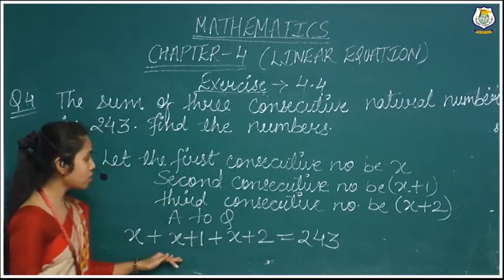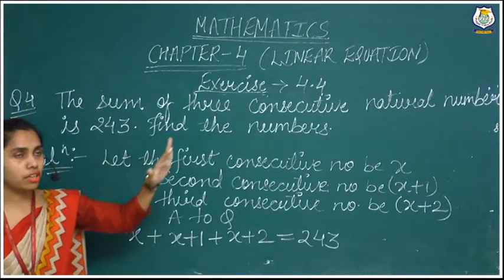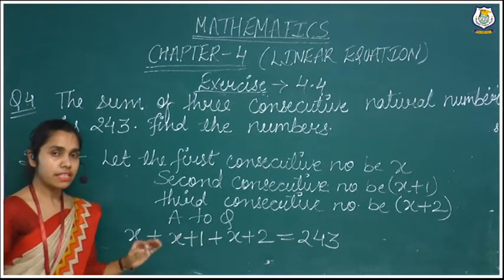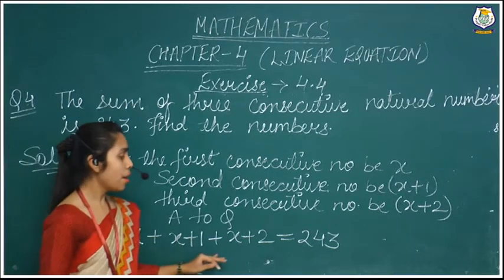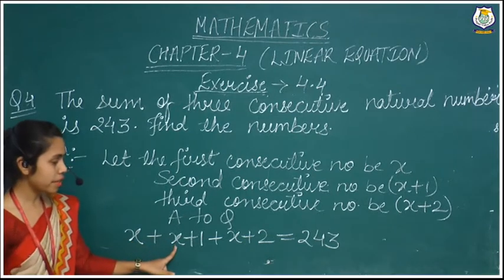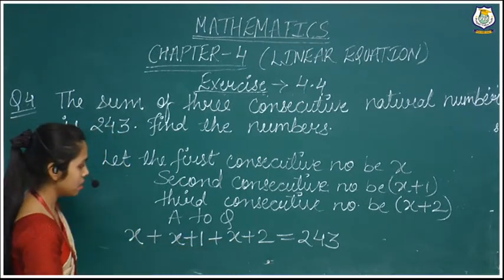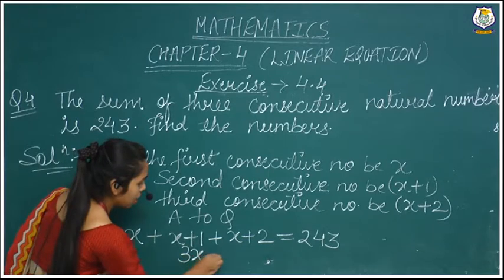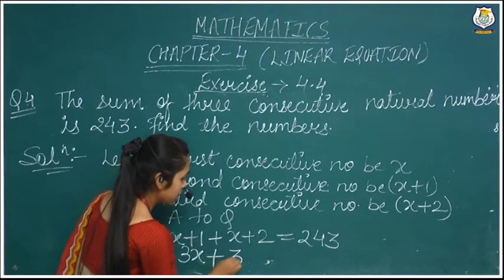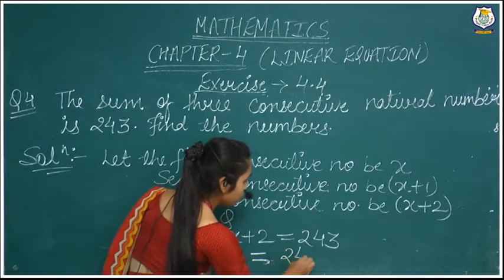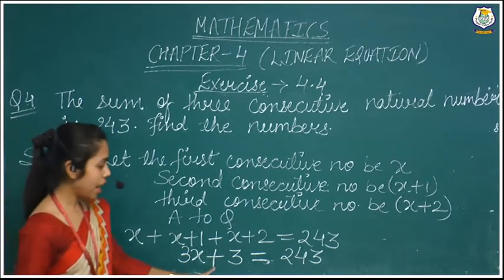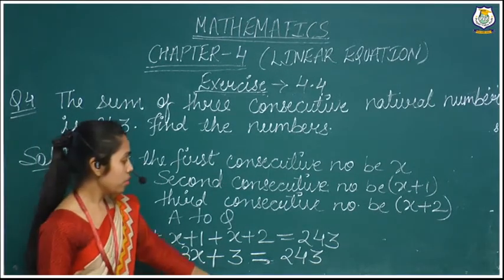Why have I added these? Because the question says the sum of three consecutive natural numbers. We found the three consecutive numbers x, x plus 1, x plus 2, and their sum is equal to 243. Now we will solve: x plus x is 2x, plus x is 3x. So it is 3x plus 1 plus 2, which is 3, equal to 243. Now we have to solve this: 3x plus 3 is equal to 243.